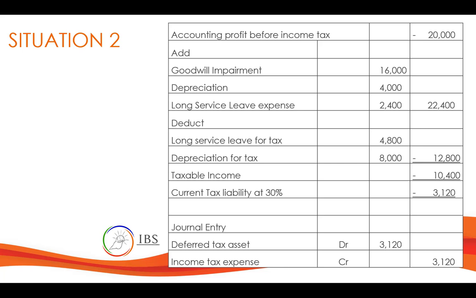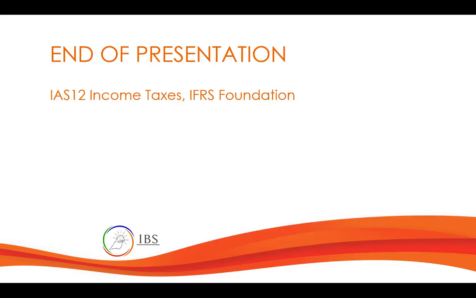We have an income tax expense or income tax income in some charts of accounts. So the journal entry will be deferred tax as debit, 3,120, and then income tax expense, 3,120.